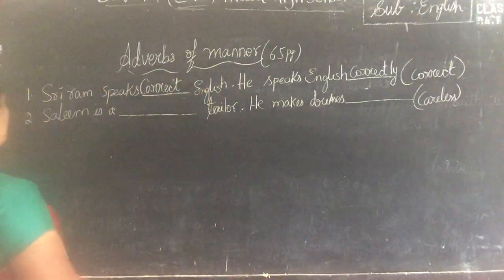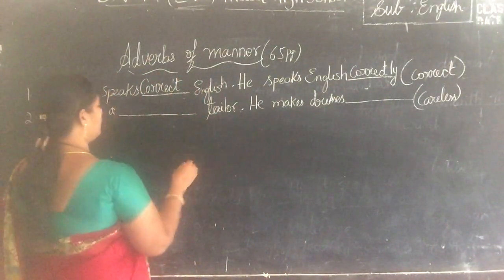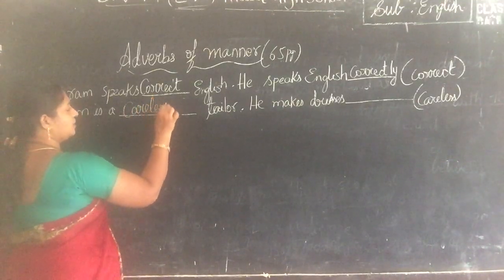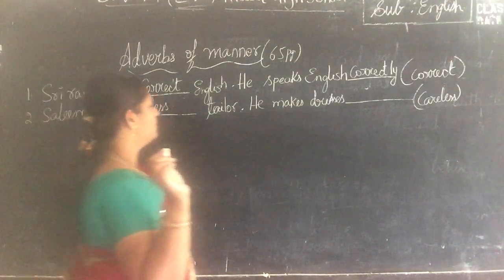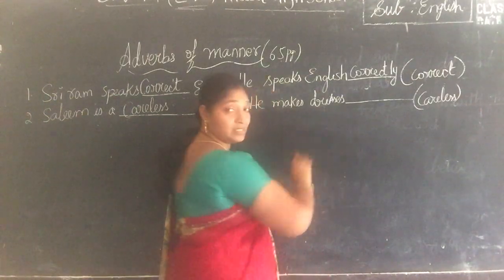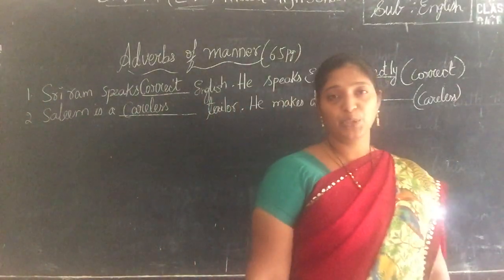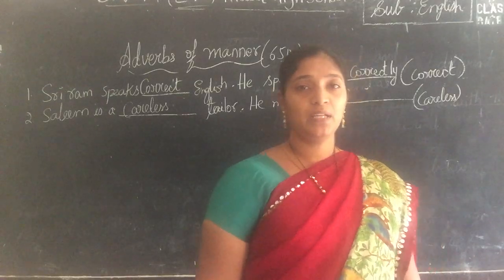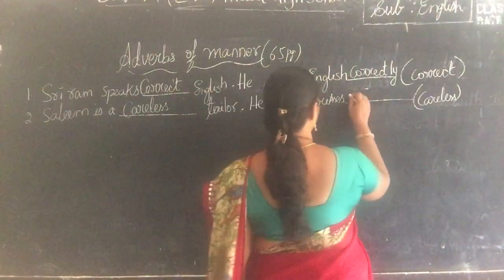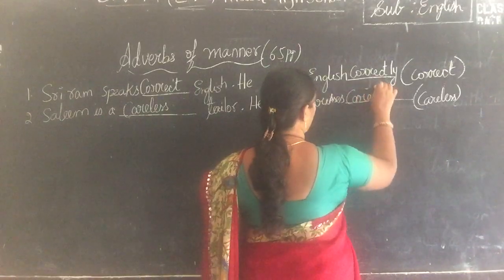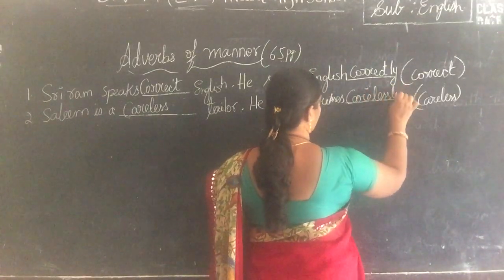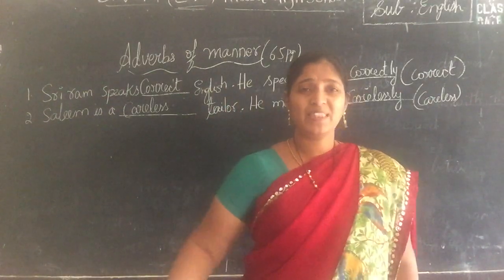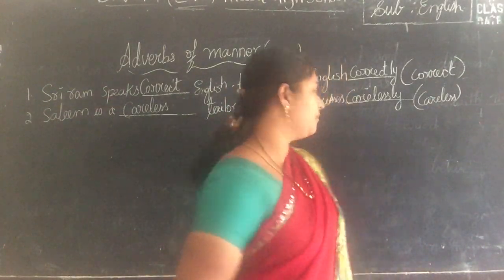Now, Salim is a dash tailor. He could be a careless tailor. He makes dresses. How do you use that word if you want to convert it into an adverb? It can be added by ly. Carelessly. He makes them carelessly, without any attention to them.